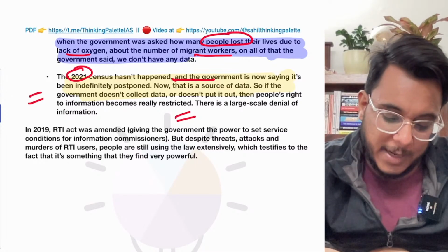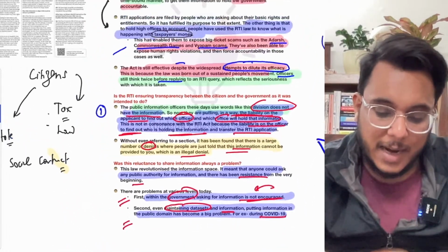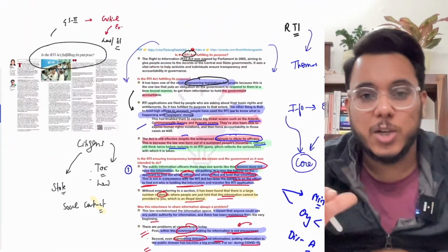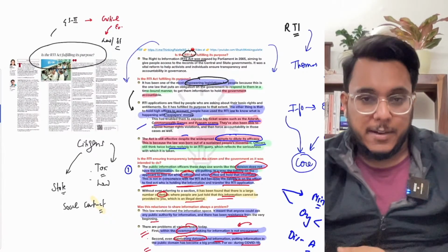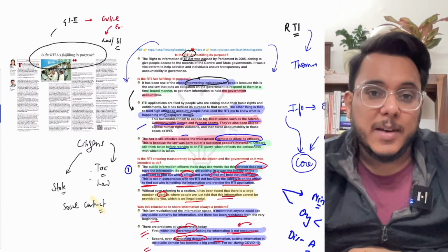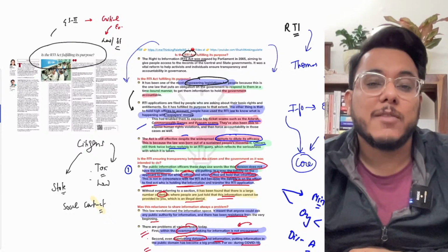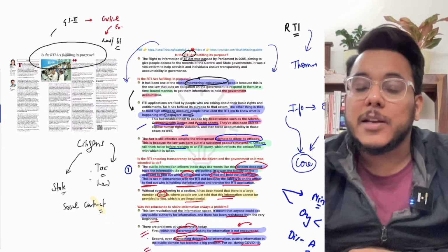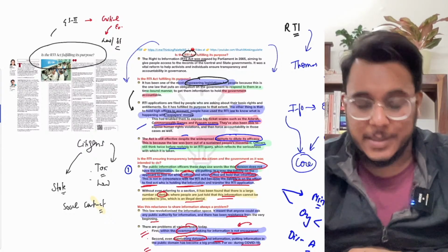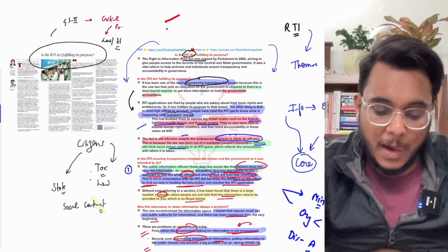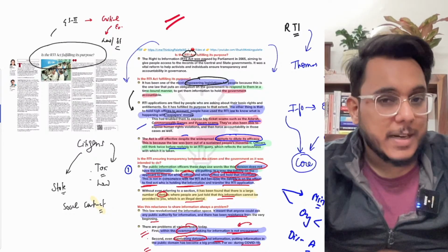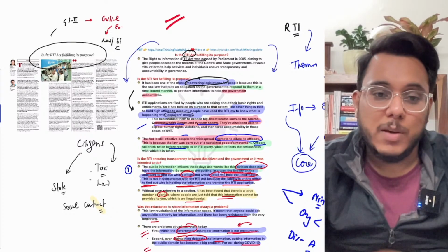So in this direction, it has been provided that the government needs to understand the spirit of the RTA Act 2005, and in the entire spirit the information is to be shared. Public information officers need to understand their duties, and the spirit should be fulfilled. So that is all about this particular article. Now we'll move to the next article.